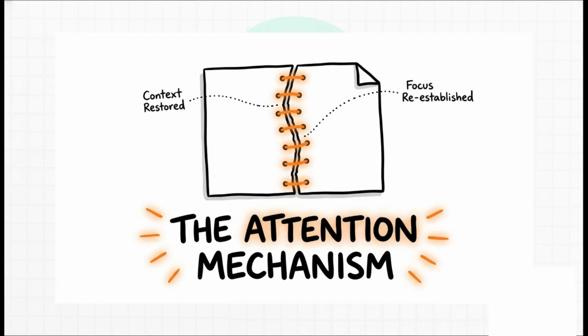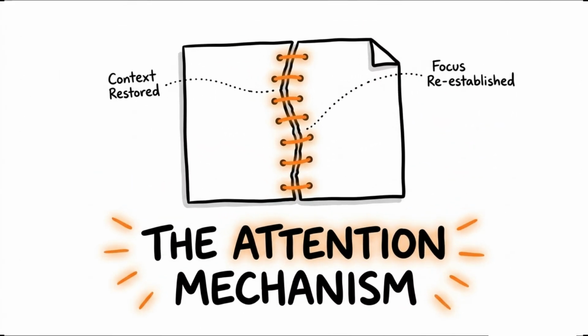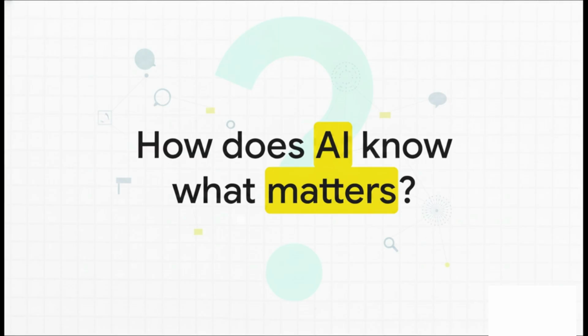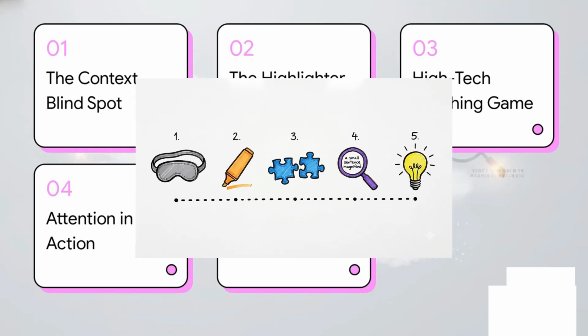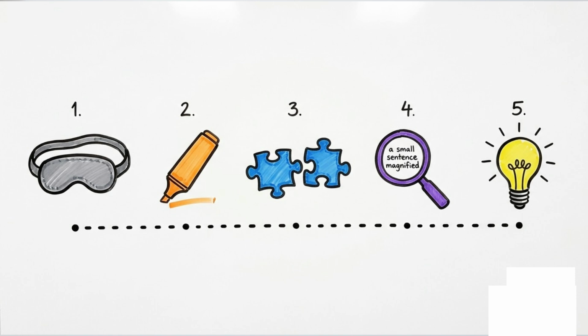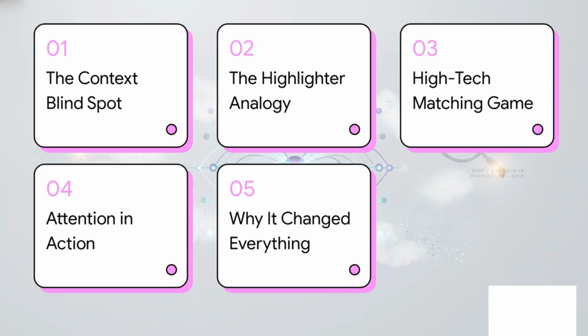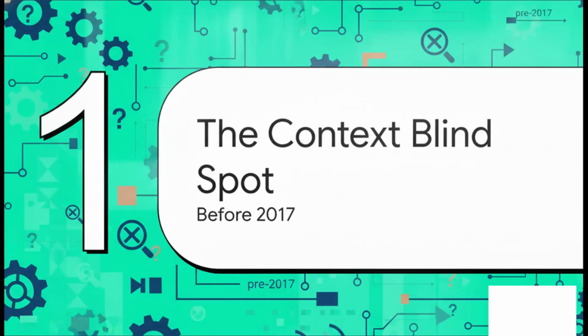Closing that specific gap is exactly what the attention mechanism does, and I would argue it's the single most important idea behind modern AI. So here is our roadmap for today. We'll cover the context blind spot, the highlighter analogy, a high-tech matching game, attention in action, and finally, why it changed everything. Let's kick things off with Section 1, the context blind spot.